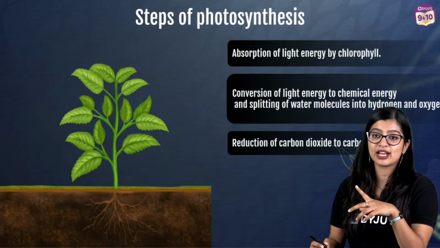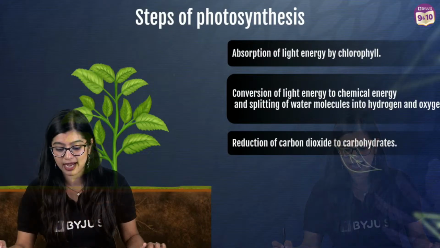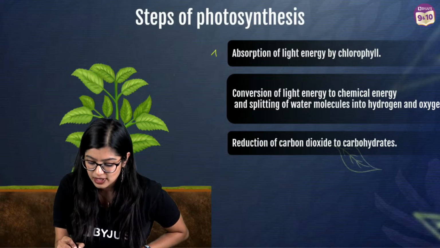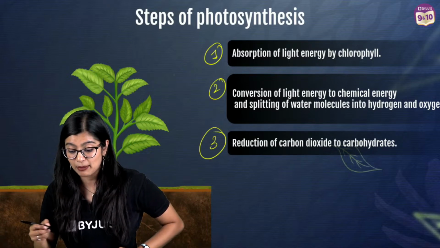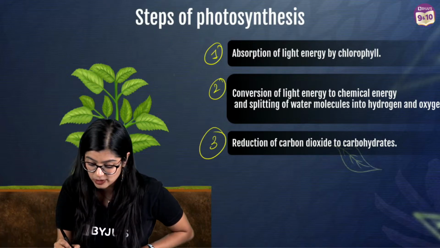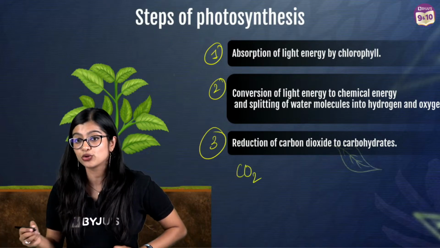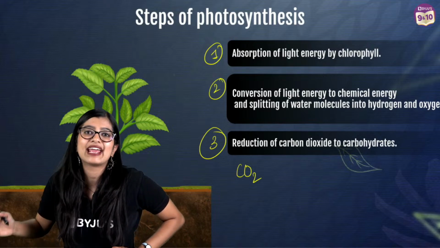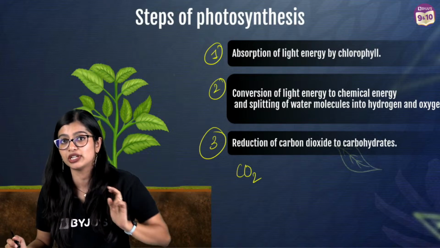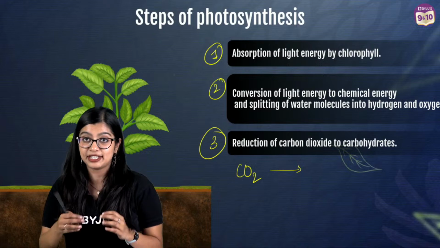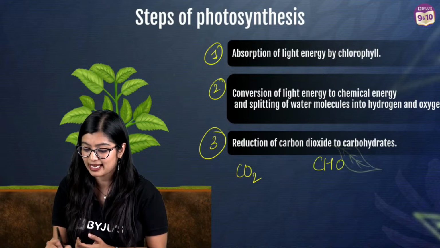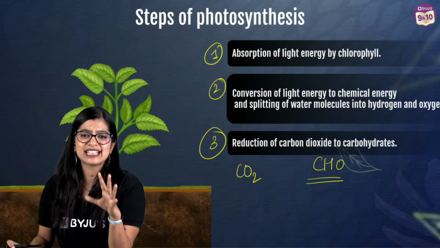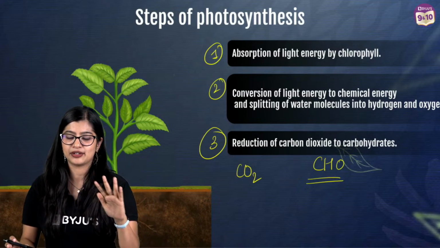So very quickly, if you can move me to the other side, you will see that these are the 3 steps. Step number 1, step number 2, step number 3. Those of you asking me, ma'am, what is the reduction that takes place? Basically carbohydrates. CO2 does not have any hydrogen in it. So when you say it is getting reduced, it means that hydrogen is getting added, because carbohydrate has C, H, O. That is as simple as that.